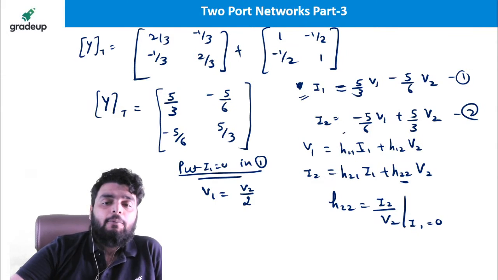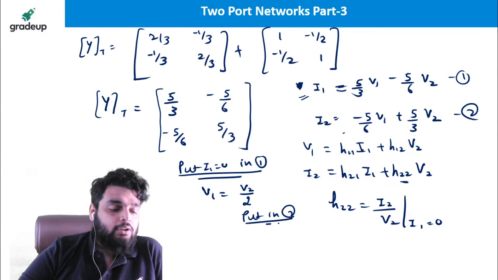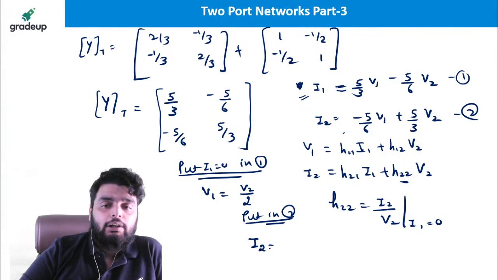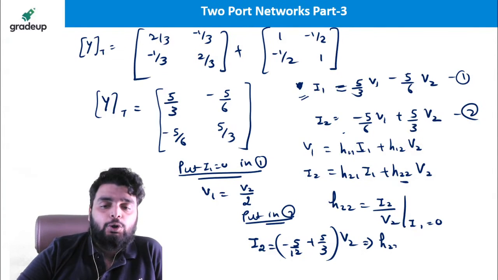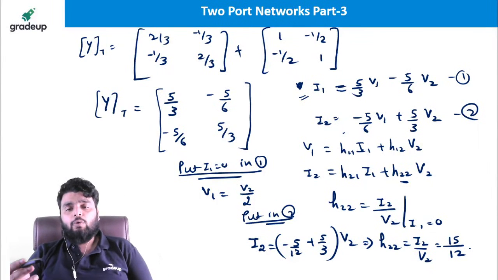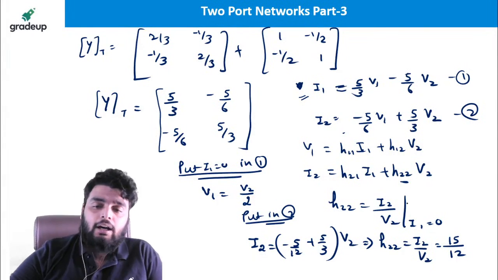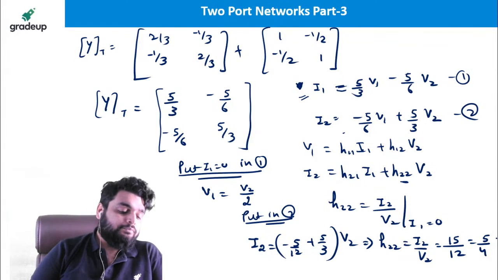Now, if you put this in equation 2, what will you get? I2 is equal to minus 5 by 12 plus 5 by 3 V2. So finally H22, which is I2 divided by V2, it will be 4, 5, 20 minus 15 by 12. It will be 15 by 12, or you can say 5 by 4. This is the answer.